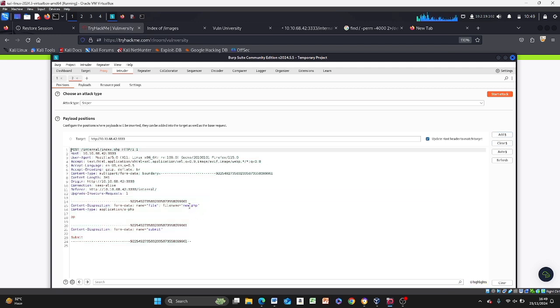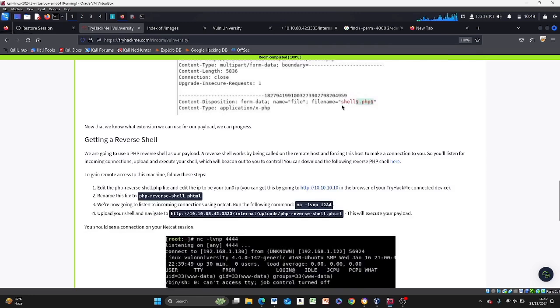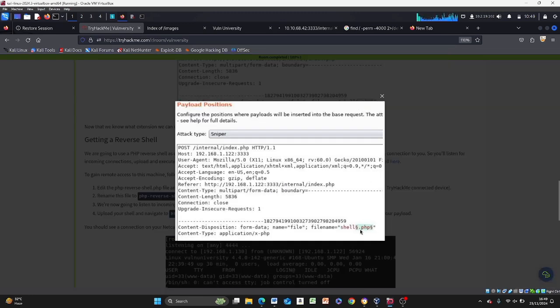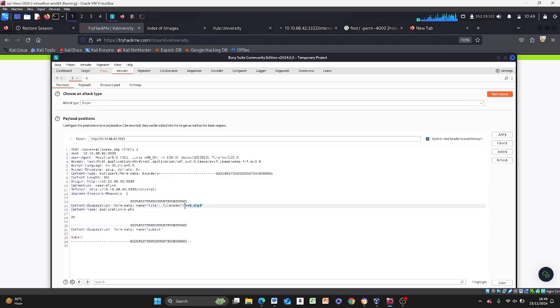Great. So this is all we want, new.php. And we are going to add. So this is the point that we want. This is the point we are trying to force. All right. So if you check, they have their own named as shell, and then you added that, and we added that. It's the same thing here. You could choose to still name your own shell. It doesn't really matter. At this point, we've intercepted. Literally, what Burp does is pause the system, and then you could try many attacks. And when it's successful, you know it's successful. Then you forward it to the main application.